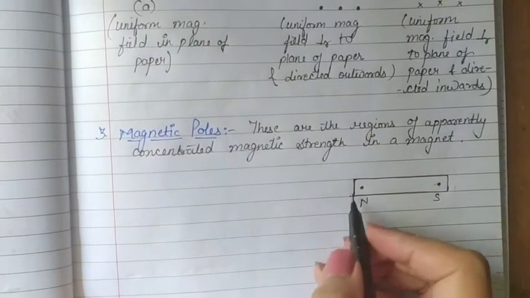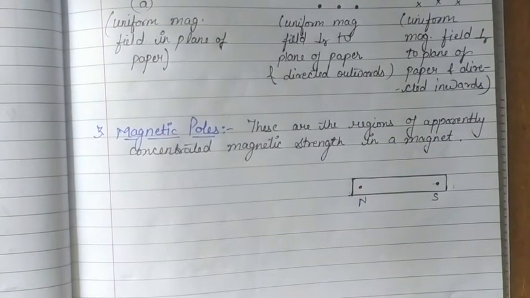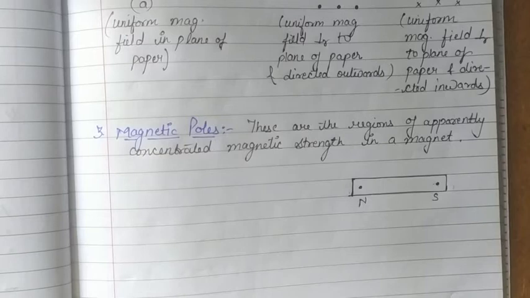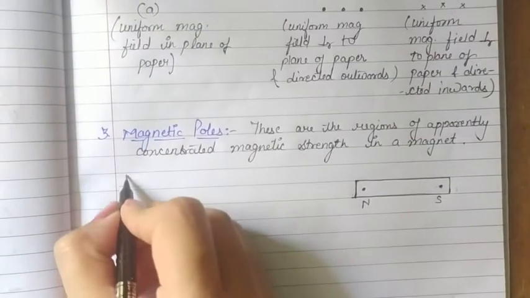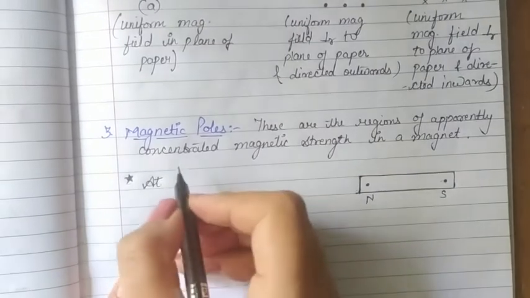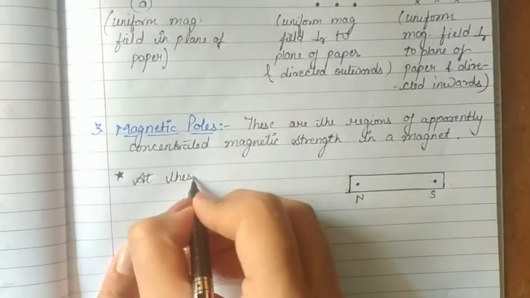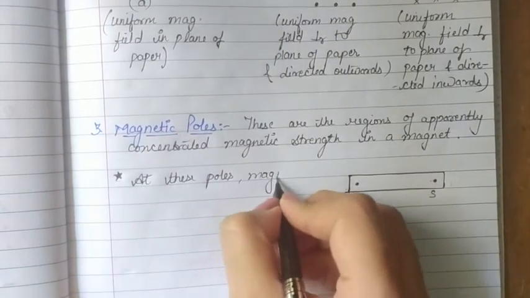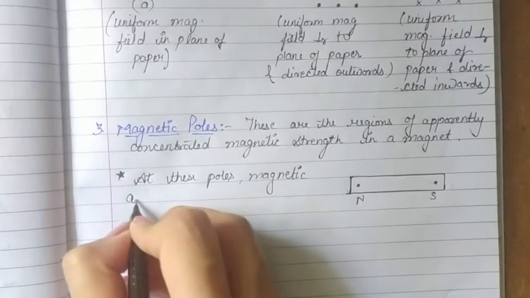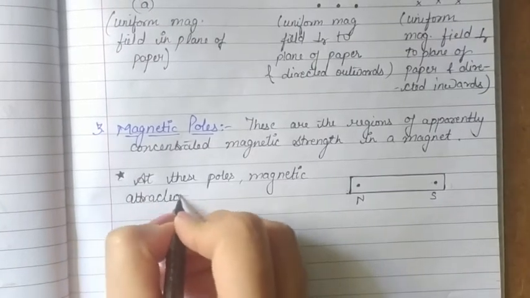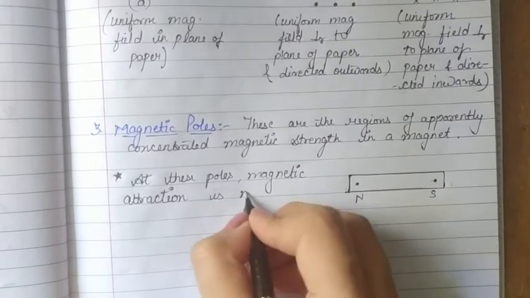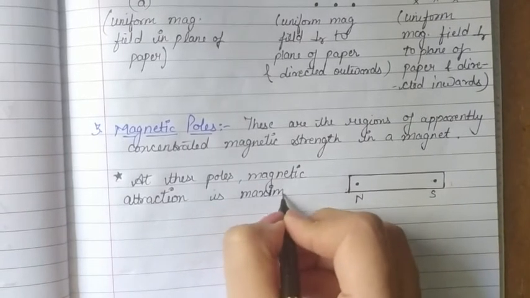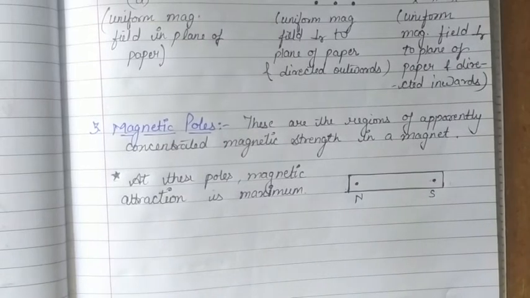So this is the region where we get the full magnetic strength of the magnet, or where it appears, and it is somewhere inside the magnet, not at its geometrical ends. And one more thing: at these magnetic poles, magnetic attraction is maximum. These are called magnetic poles.